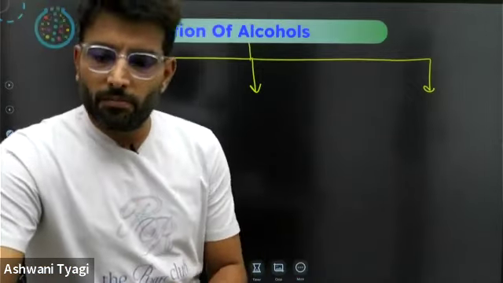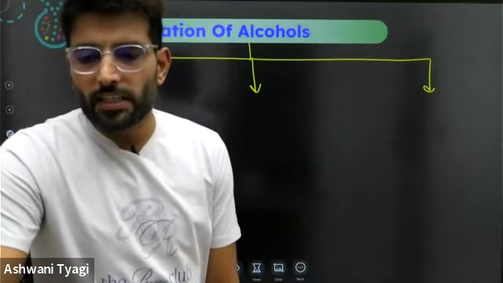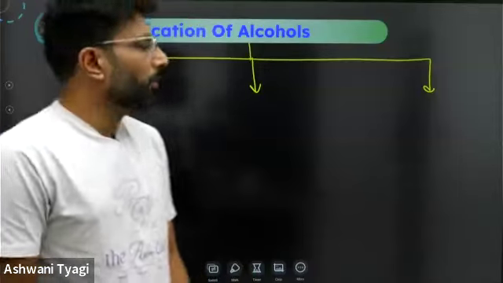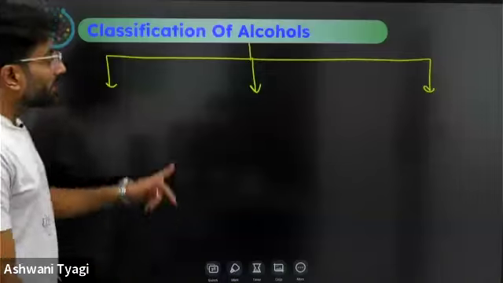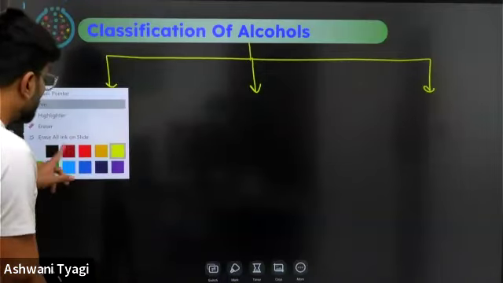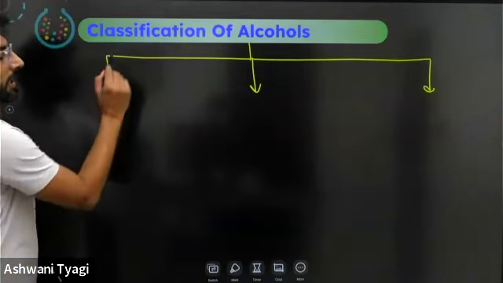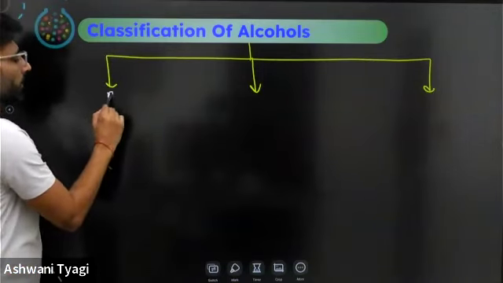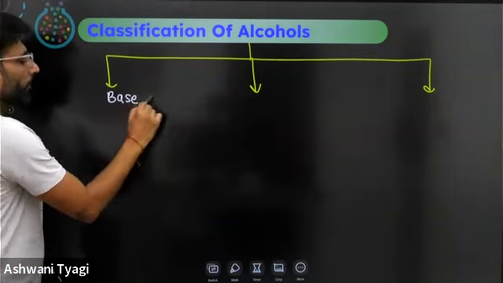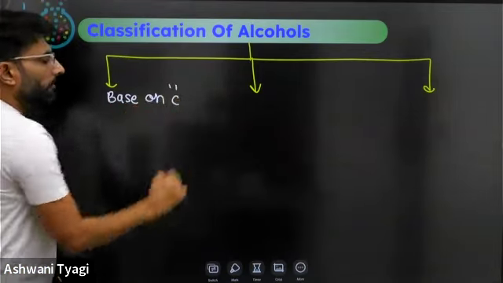Not 24/7, but in office timings. You said monohydric, dihydric, trihydric. No, there are 3 types of classifications. That is why I say incomplete knowledge is very dangerous. Classification of alcohols: first, based on carbon.